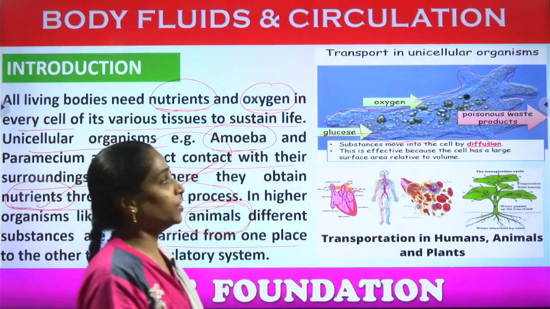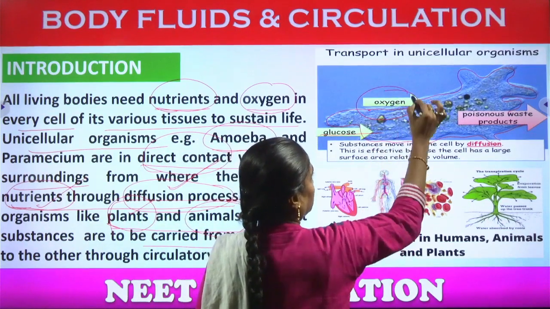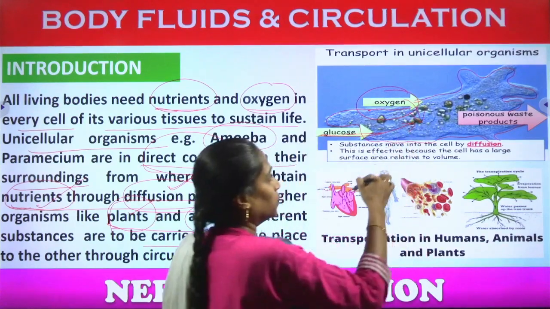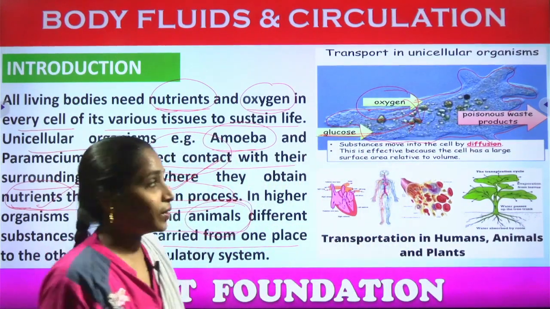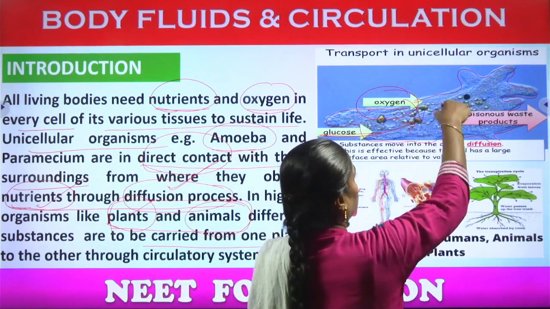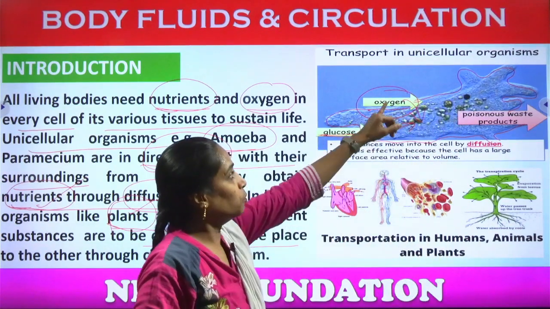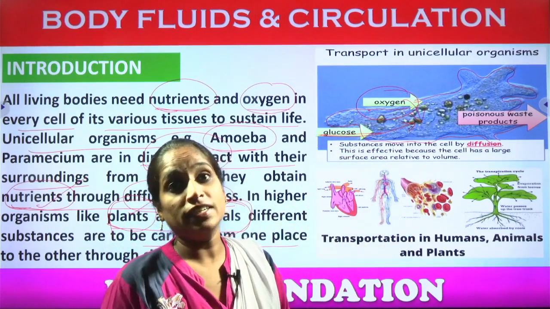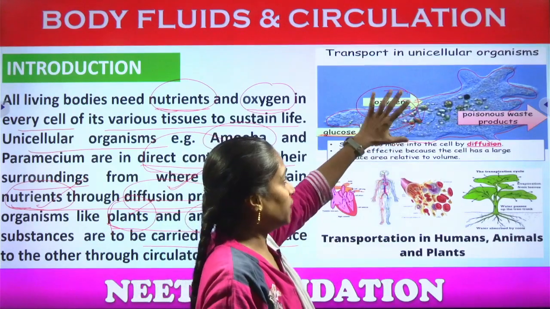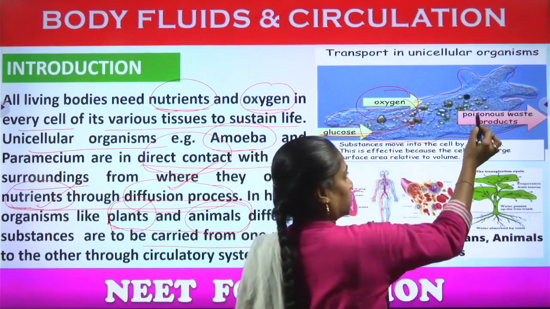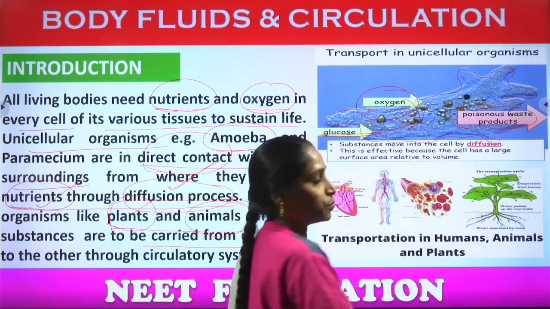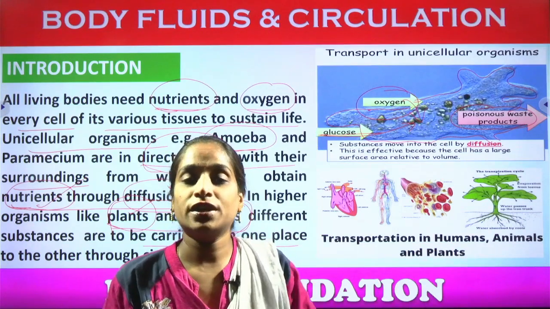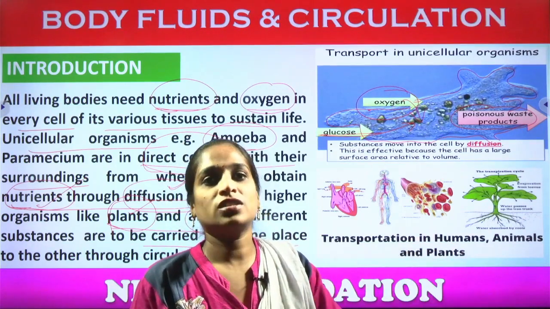What are they entering into? Oxygen, the gas, is entering into the body surface, and the glucose is also entering through the body surface into the vacuole, and after the diffusion process, complete diffusion of both oxygen and glucose, we can observe the distribution of the energified molecules, and then it generates the waste products. As the waste product, it should not be inside the body at any cost. It has to get rid outside the body.